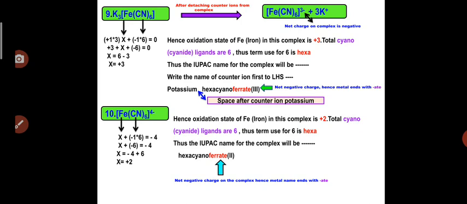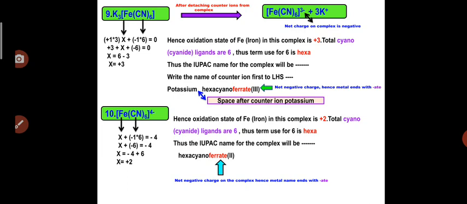So in those complexes where there is a counter ion present to the LHS, firstly write down that counter ion. So in this example 9, potassium ions are present, counter ions outside of the coordination sphere. So write down the name potassium, then space. 6 cyano ligands are present, so hexacyano. In continuation write down the name of the metal, ferrate, because of the negative charge on the complex, and then in Roman letters the oxidation state of the metal, that is +3. So that will be the complete name for this complex: potassium hexacyanoferrate(III).